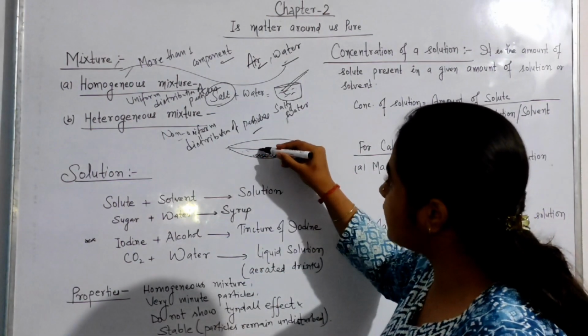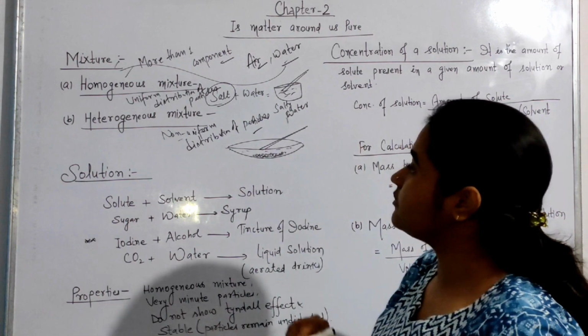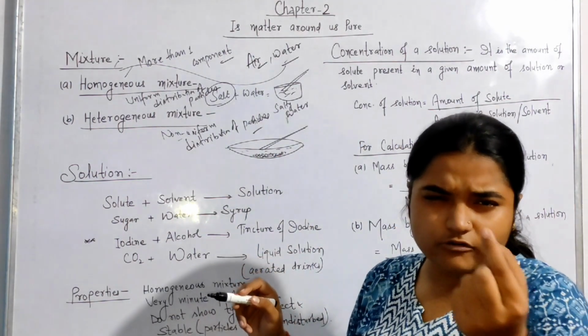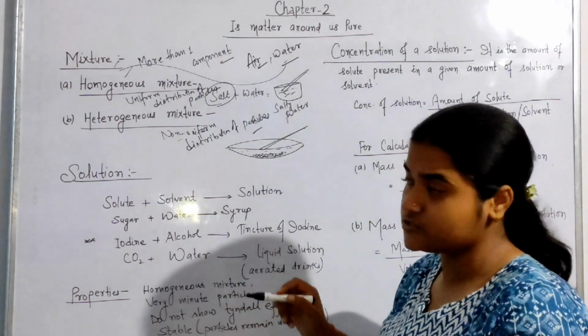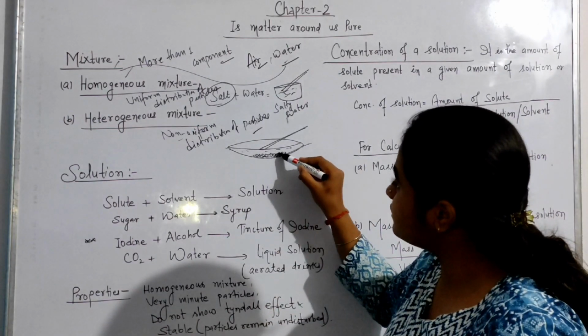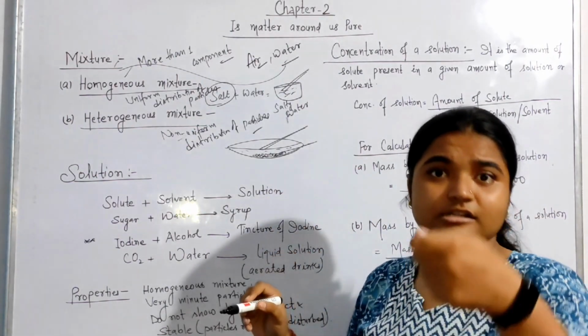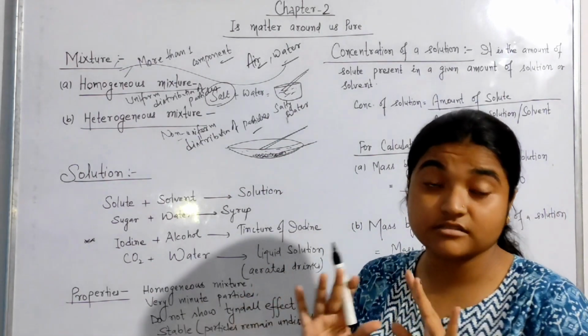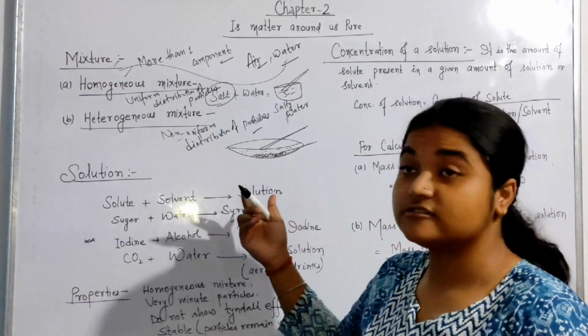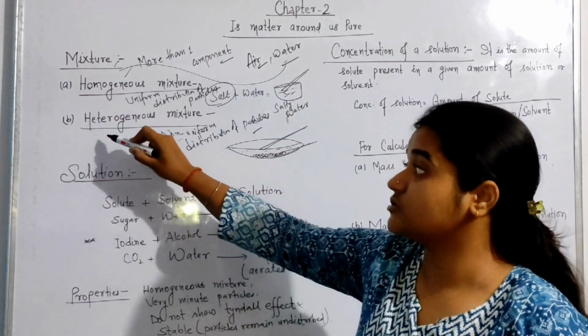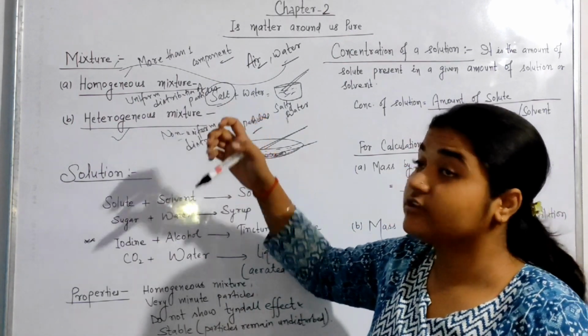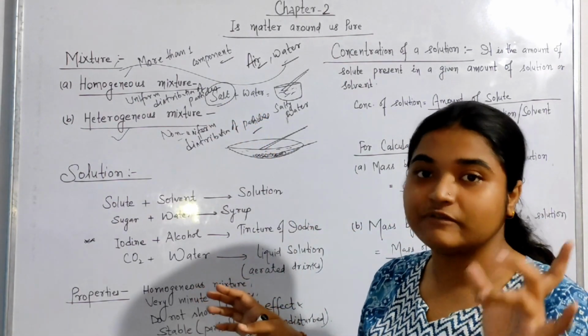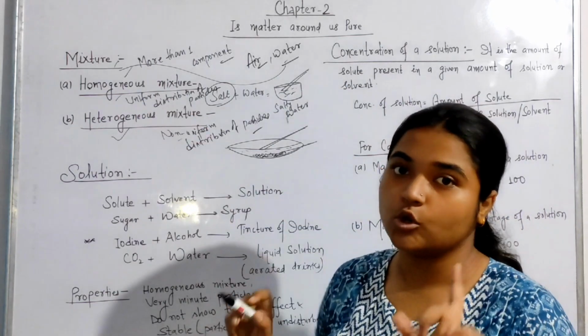If we take out some of the entity from here, only very fine particles of dust will come, and when we take it out from another area, sand particles will come out. That means this is different. So whenever there is a difference in a mixture, that is heterogeneous; whenever there is no difference between the particles, that is homogeneous.